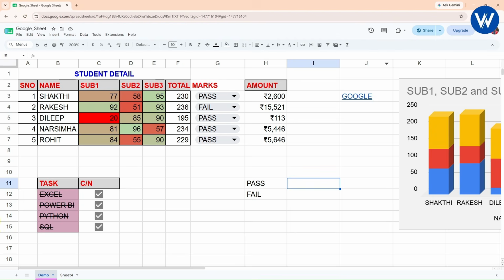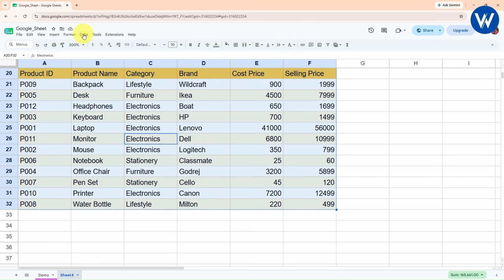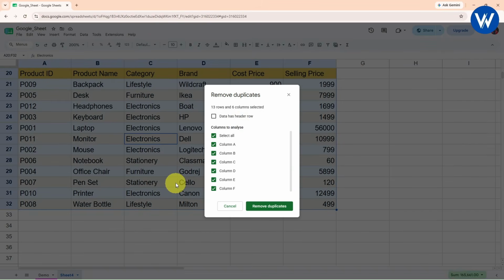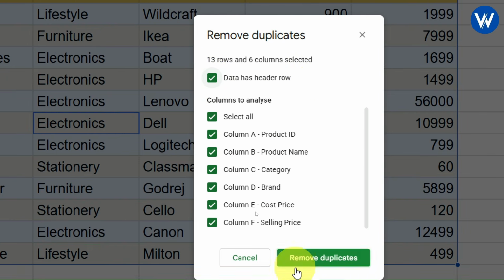Let me cancel this. Now let's suppose I want to remove the duplicate category. I want only the unique records. So what I will do, I will select the data, go to data, click on data cleanup. Now from here you can click on remove duplicates. Okay. Now it will ask you one question, data has a header row. Yes, it has a header row.